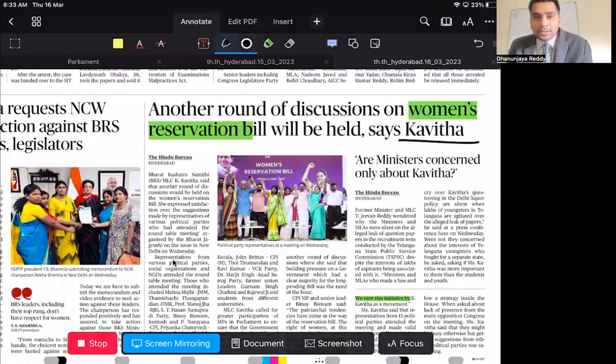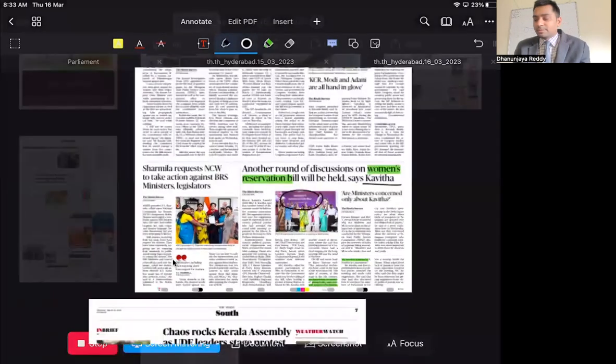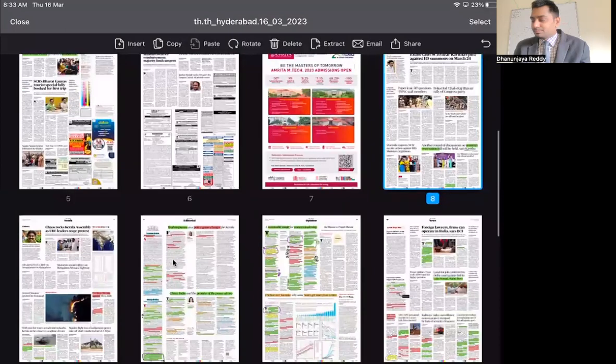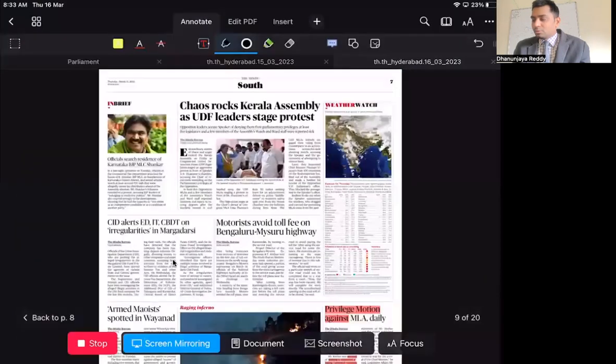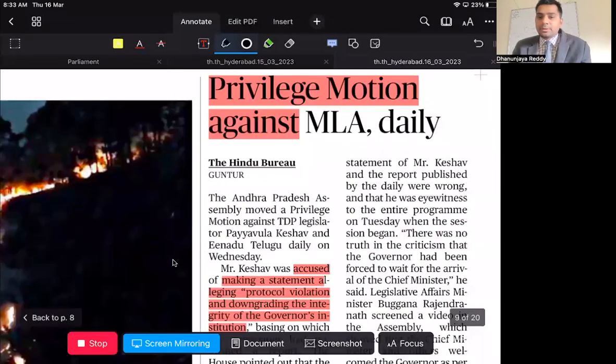The MLC from Telangana has launched an agitation asking for the women's reservation bill. Today there was a beautiful article on how the women's reservation bill is going to be implemented and what challenges are taking place. Next one is going to the south page, privilege motion against MLA.